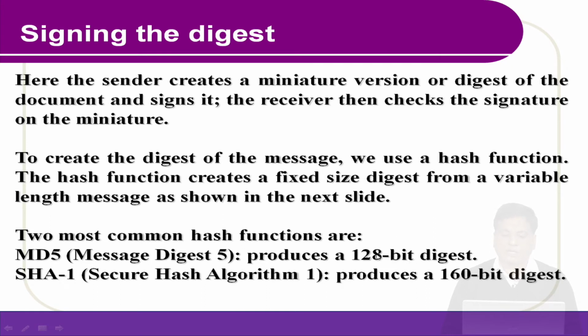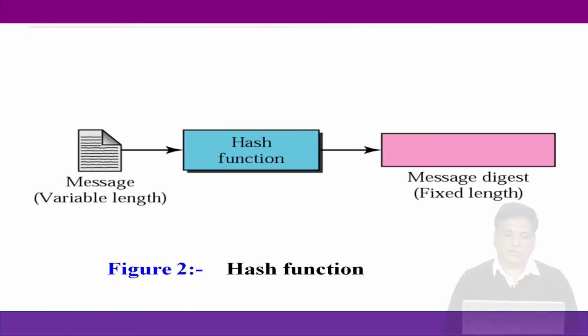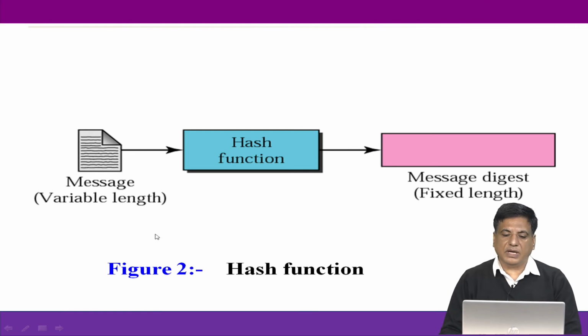Similarly, SHA1 is another algorithm. SHA1 stands for Secure Hashing Algorithm 1, which produces a 168-bit digest. So here we are showing the function of the hash functions. We have any variable size message as the input, which is converted to a fixed size message digest. If we use MD5, the size is 128-bit. If we use SHA1, the size is 168-bit. And all hash functions are one-direction functions. It means from the digest we can't find the message, and two different messages do not have the same message digest.